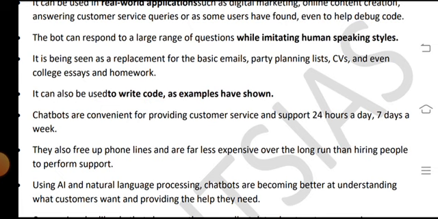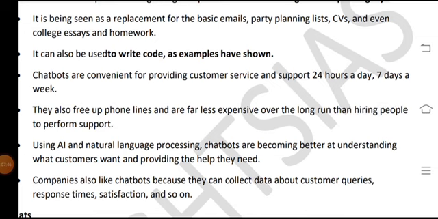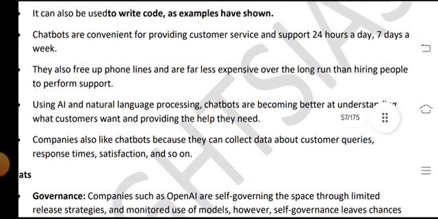Chatbots are convenient for providing customer service and support 24 hours a day, 7 days a week. They also free up phone lines and are far less expensive over the long run than hiring people to perform support, using natural language processing.